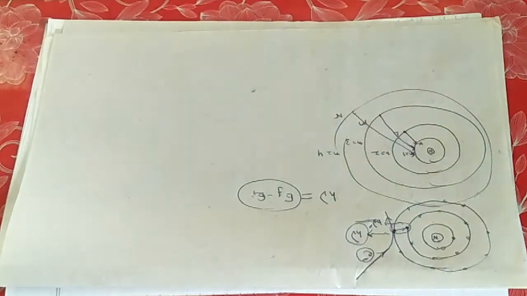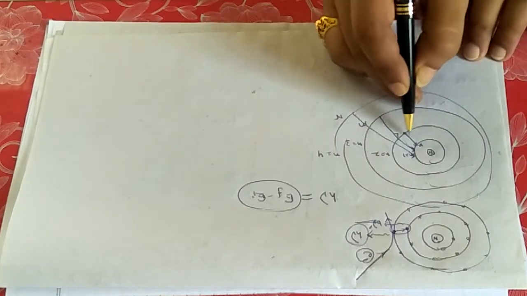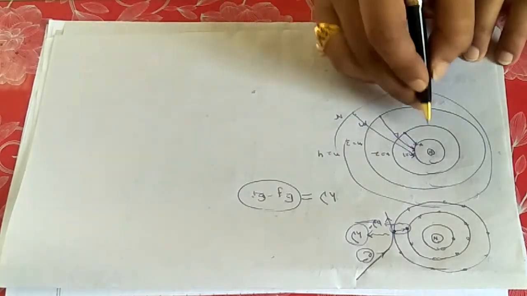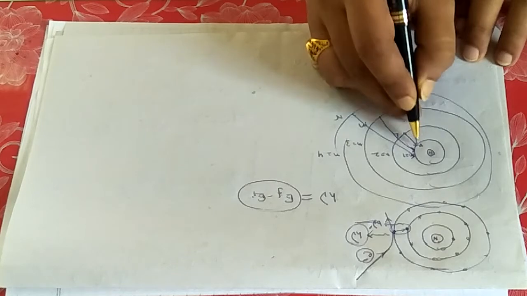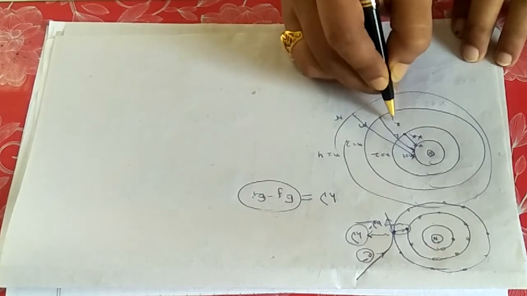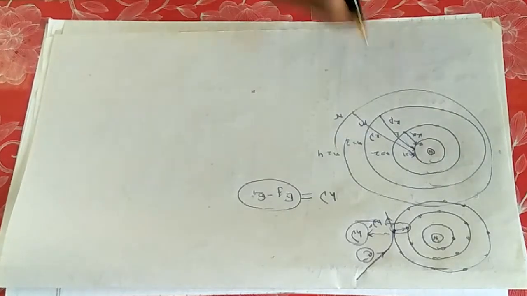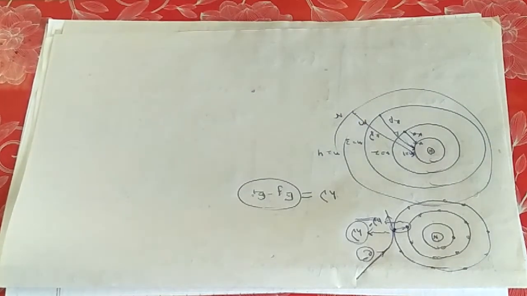So for E final and E initial, the energy gap is not the same for all the transitions. For these three lines, the energy will be different. The first transition, from L to K, the smallest one, is called K alpha. The next one will be called K beta, and the third one K gamma. But K alpha, K beta and K gamma will not carry an equal amount of energy.